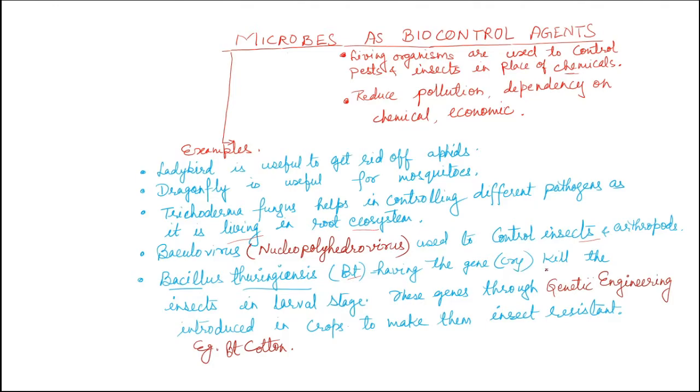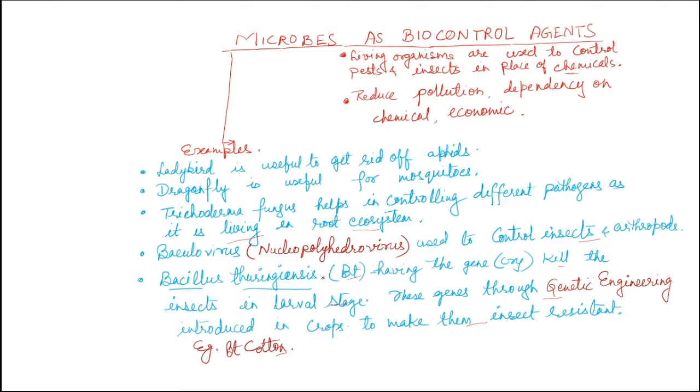This cry gene is responsible for the production of cry crystal protein, and this kills the insects in the larval stage itself. These genes, through genetic engineering, are introduced in the crops to make them insect resistant. In this way the plant becomes insect resistant. One of the best examples is Bt cotton, and now this Bt, that is Bacillus thuringiensis, is also introduced in some other crops like brinjal, rice, etc.